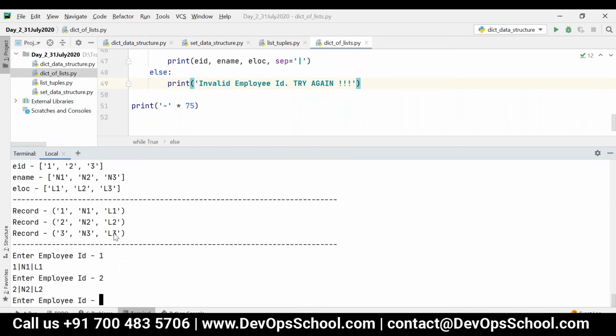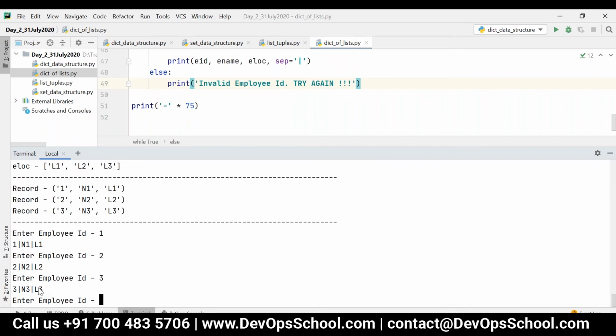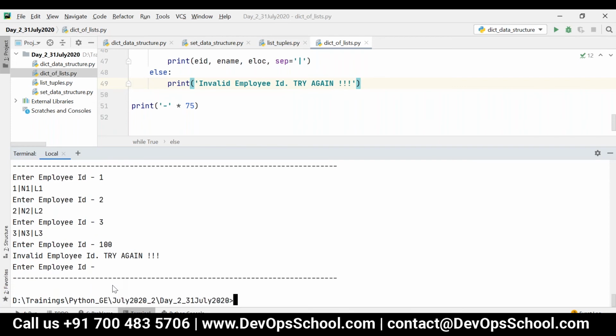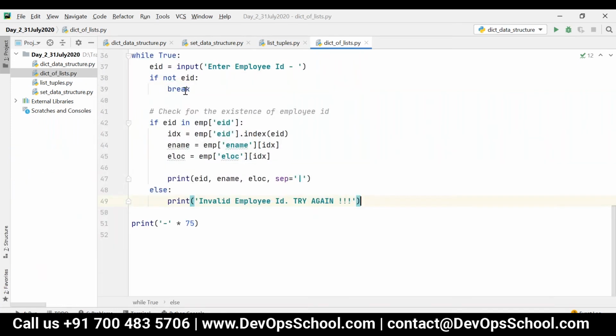If I enter 2, 2 N2 L2. If I enter 3, 3 N3 L3. If I enter an employee ID which does not exist at all, let's say 100, you can see invalid employee ID, try again. And if I'm not entering any input, it will break the loop and come out.